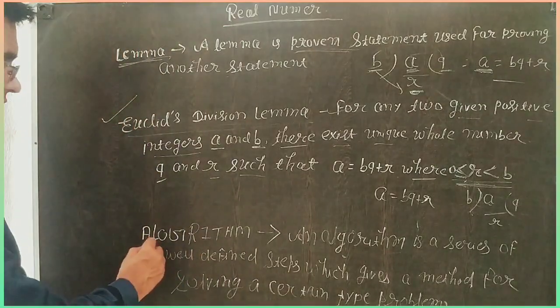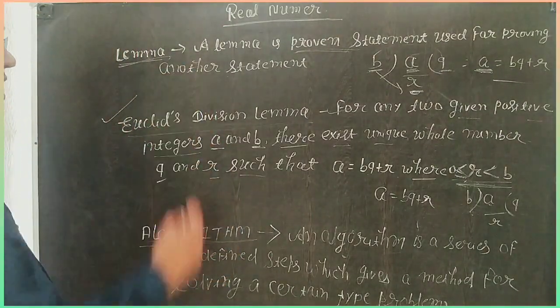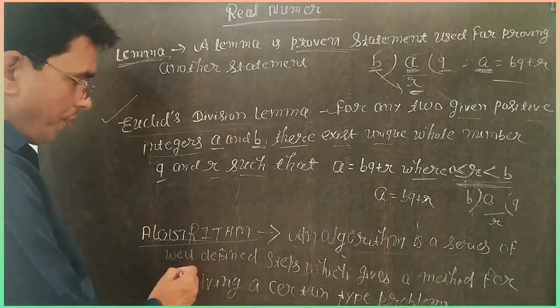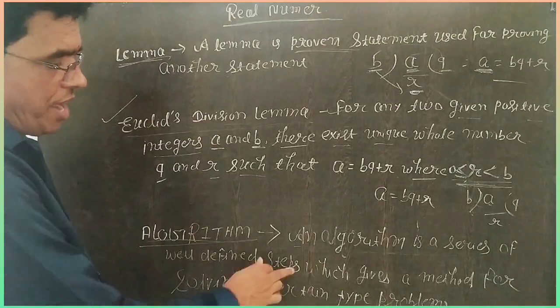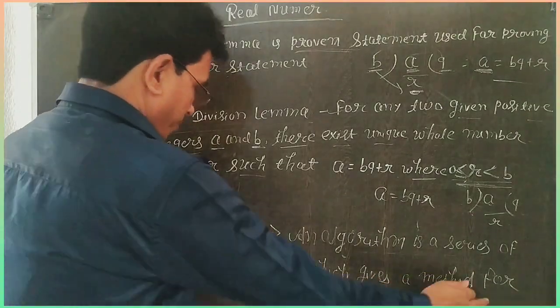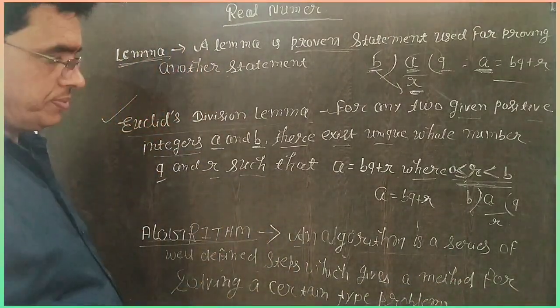And the last definition is an algorithm. An algorithm, like a lemma, is a series of well-defined steps which gives a method for solving a certain type of problem.